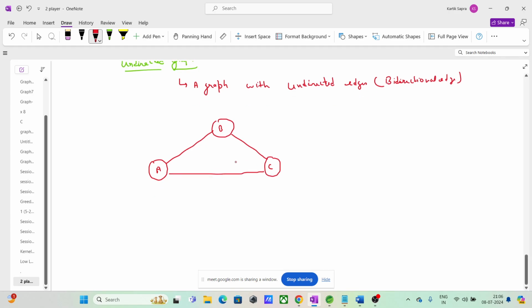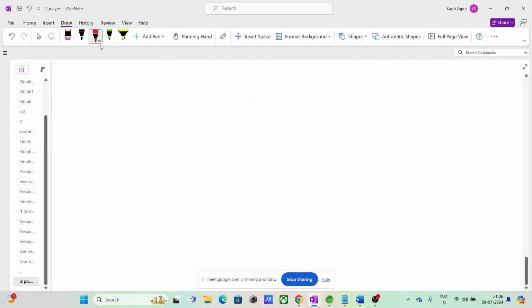Now guys, let's say there is another terminology that is directed graph. Simple. This is also now simple because we know that terminology very well, right? What is a directed graph, guys? Look, you have this, right?